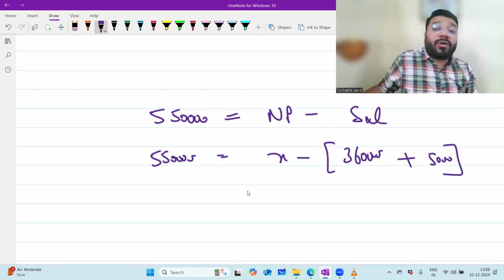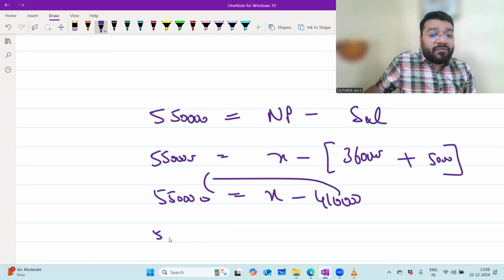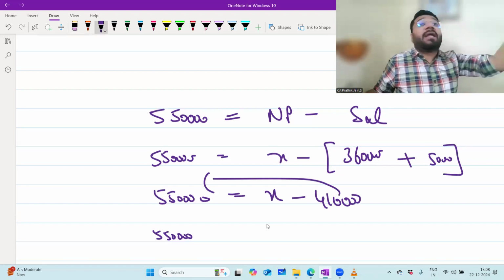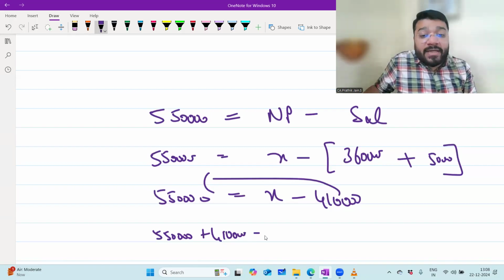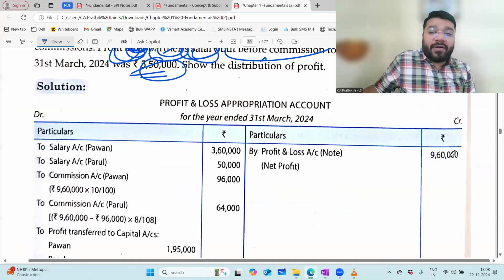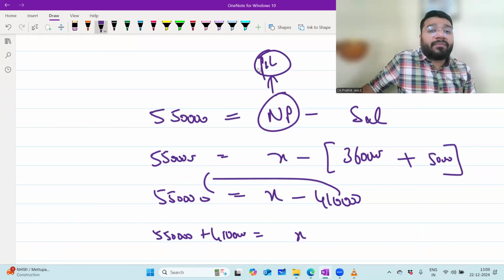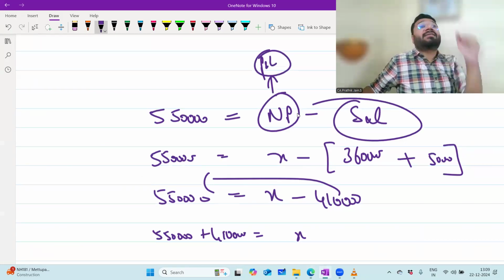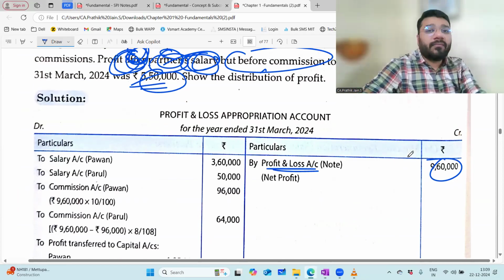360 plus 50, so how much total does it become? 4,10,000. So 5,50,000 is equal to X minus 4,10,000. Take this minus 410 to the other side, and it becomes plus 4,10,000. So what is my X? 9,60,000. This is the net profit that is coming from the P&L account. From that, they have smartly deducted the salary and given it. Understood?